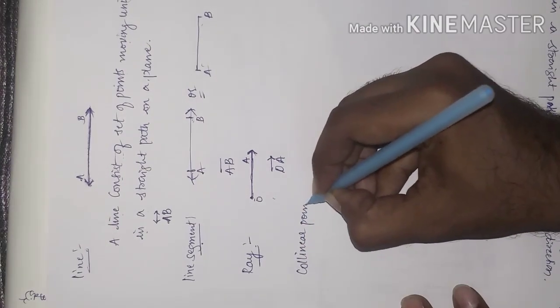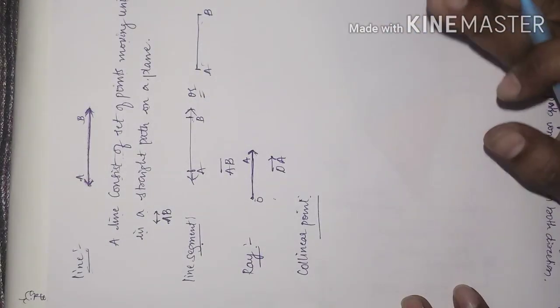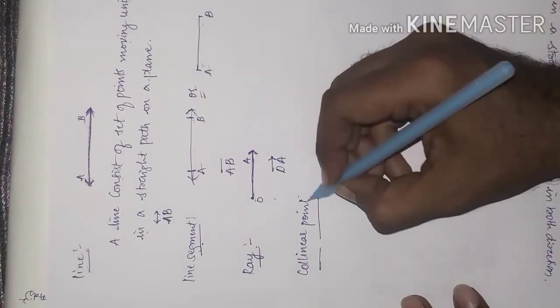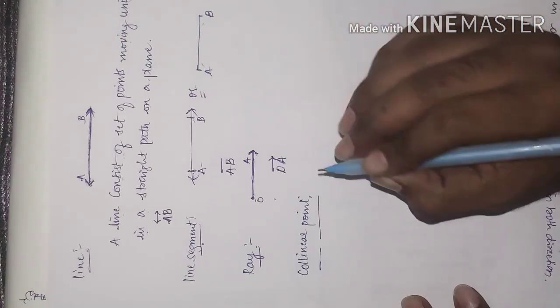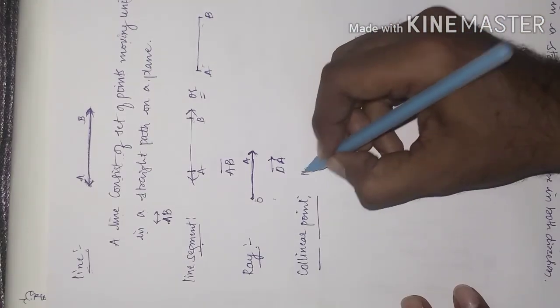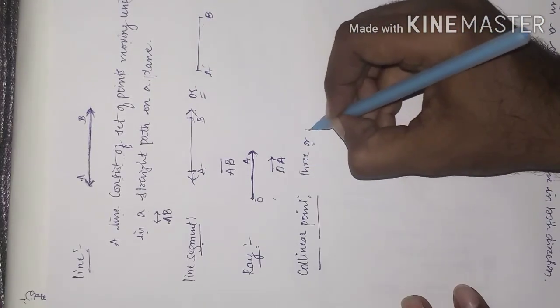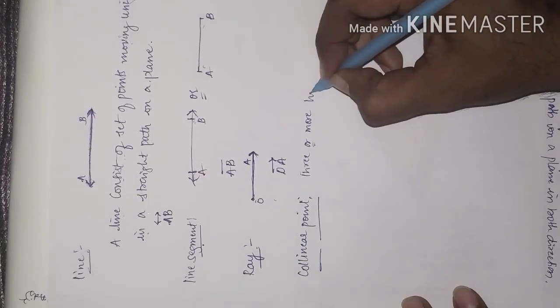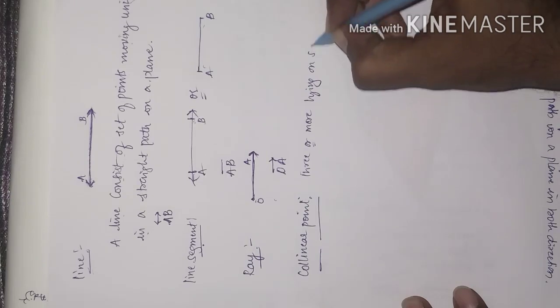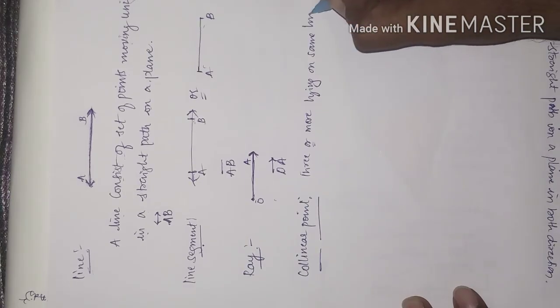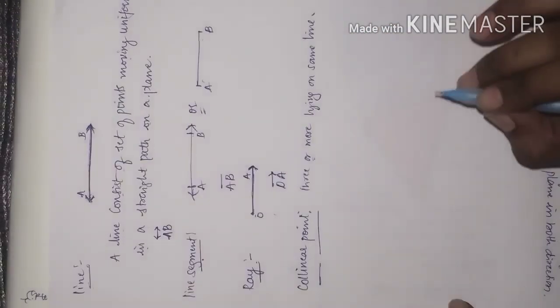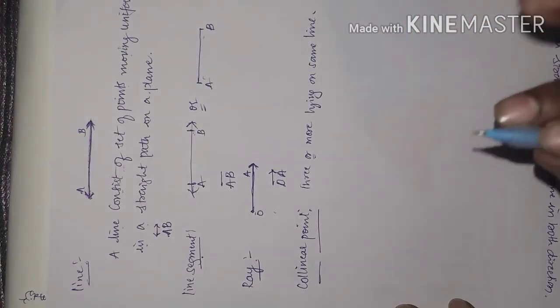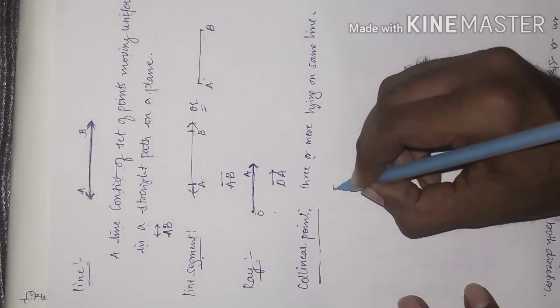Collinear points. These definitions are all in the textbook, so don't worry about that. Collinear points are nothing but three or more points lying on the same line. Lying on the same line is said to be collinear. A simple definition. Like this I will explain it to you.